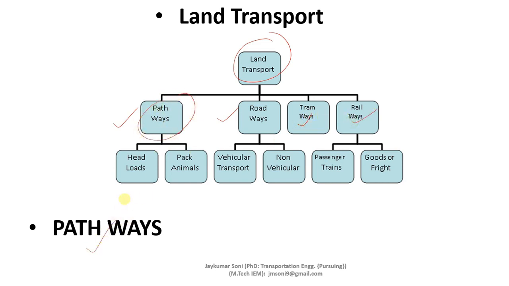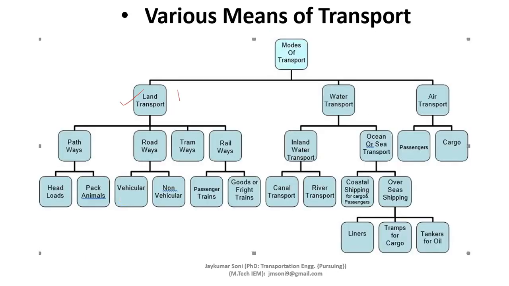But before going into detail, let me tell you that this general transport classification is done on the basis of the way, type of vehicle, type of motive power, and terminals.